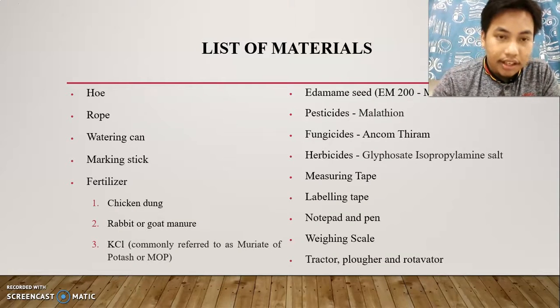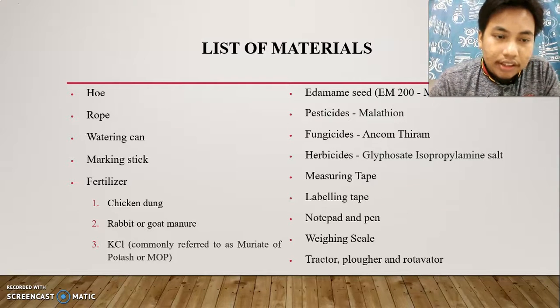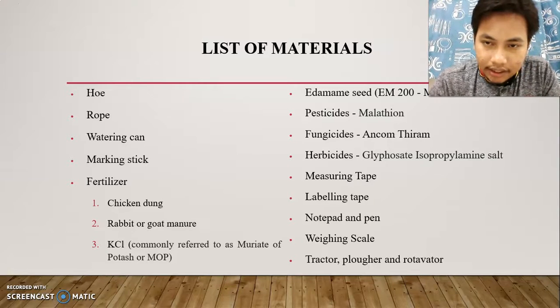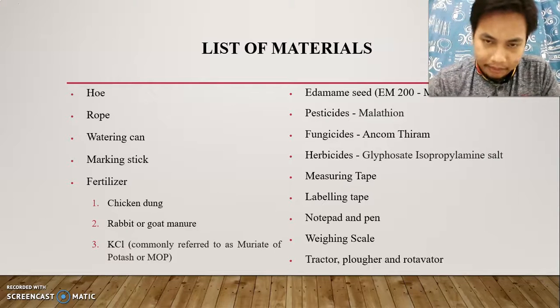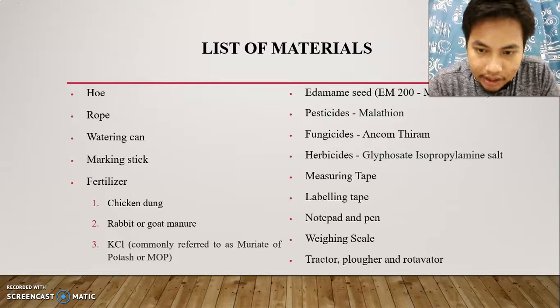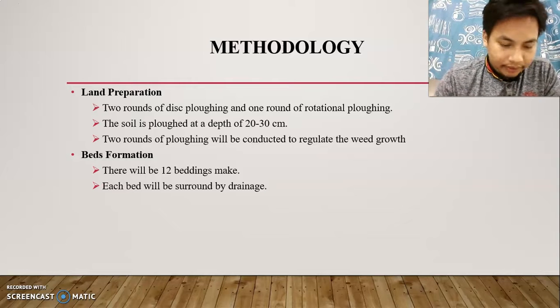My second subtopic is the list of materials. The materials I will use are hoe, rope, watering can, marking stick, fertilizer, rabbit and goat manure, and KSI. Edamame stick, AM200, medicinal green, pesticide malathion, fungicide, herbicide glyphosate isopropylamine salt, measurement tape, labeling tape, notepad and pen, weighing scale, tractor, plougher, and rotavator.